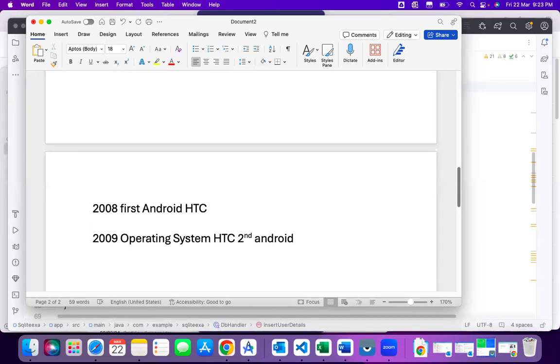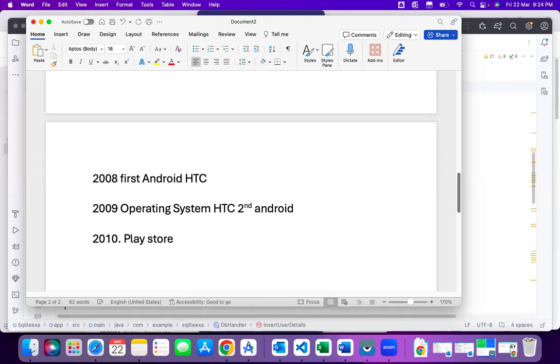Again, the same reason. It came with an operating system, but there were no apps available to install on this operating system. Right? There were no apps available to install. So that is the reason no one came. So in 2010, they released the Play Store. Once the Play Store was released, some other manufacturers slowly started showing interest in this.